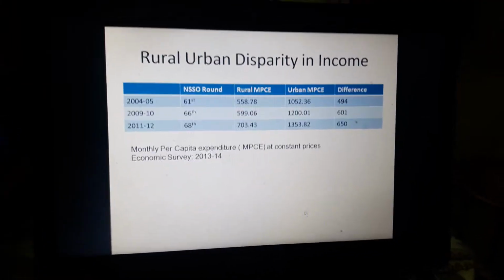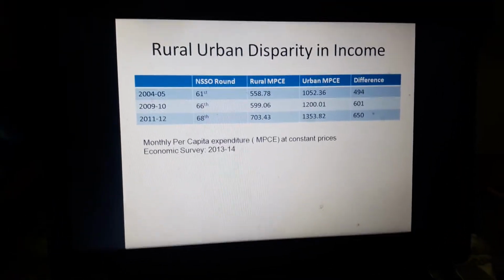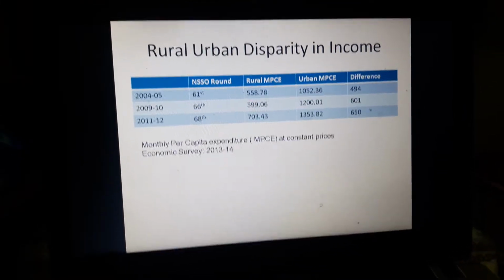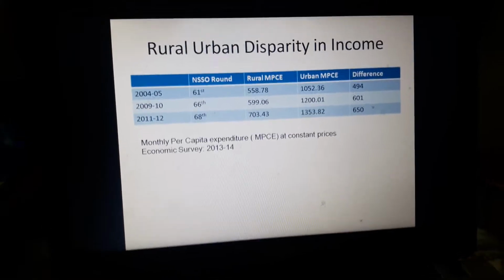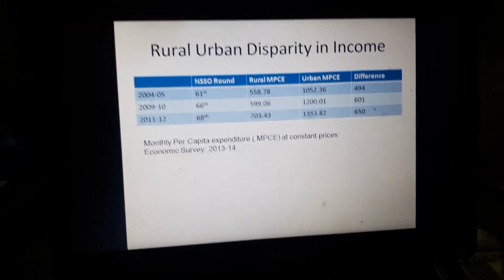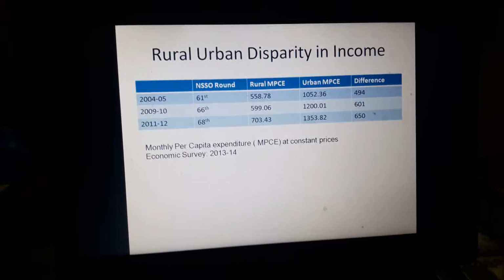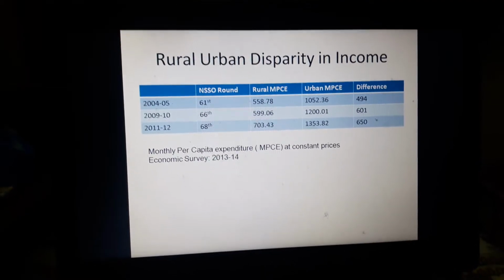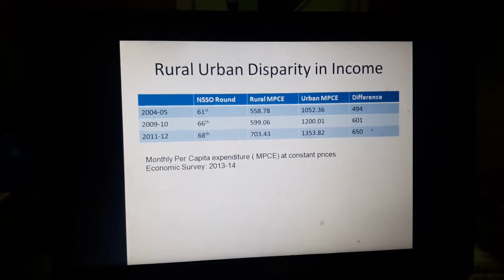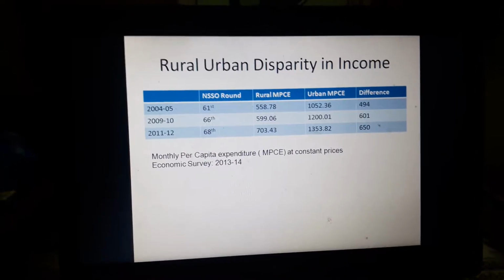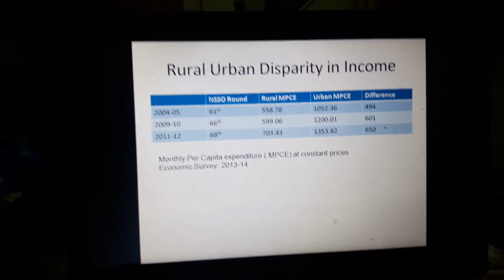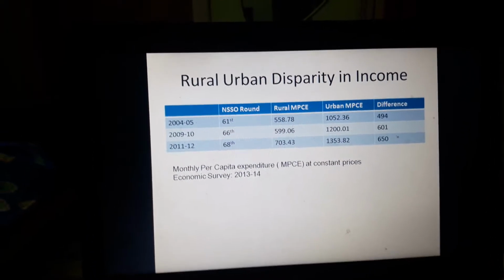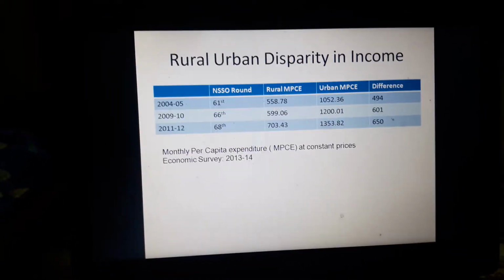Next, we consider the rural-urban disparity in income in India. This table has been provided by Economic Survey 2013-14, and here we consider the monthly per capita expenditure at constant prices. This data is provided by the NSSO, from the NSSO website. Here we consider 3 NSSO rounds: the 61st round, that is year 2004-05, the 66th round, the year 2009-10, and the 68th round, the year 2011-12.